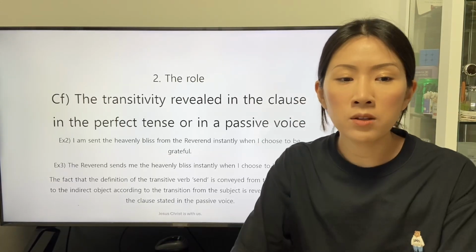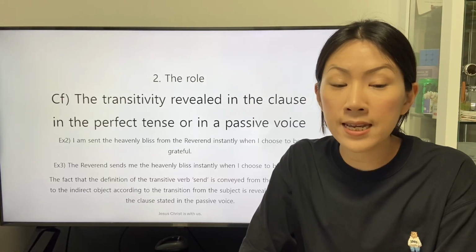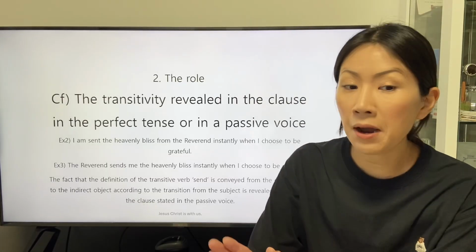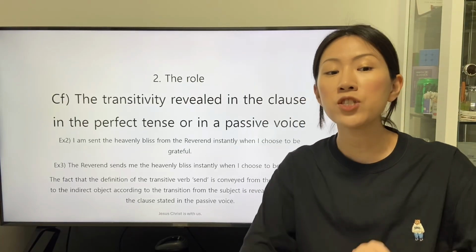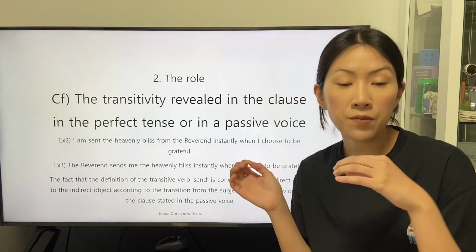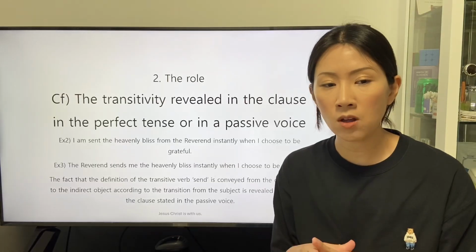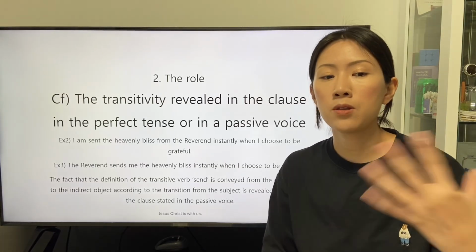The fact that the definition of the transitive verb send is conveyed from the direct object to the indirect object according to the transition from the subject is revealed, obviously, in the clause stated in the passive voice.